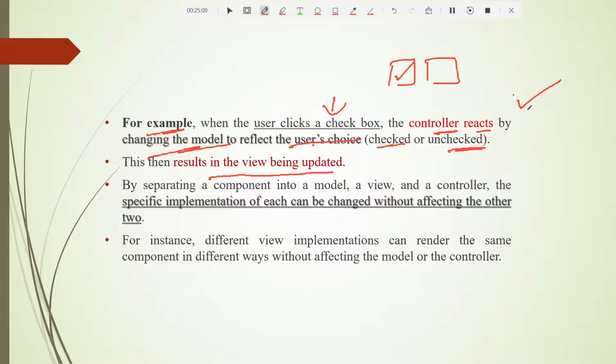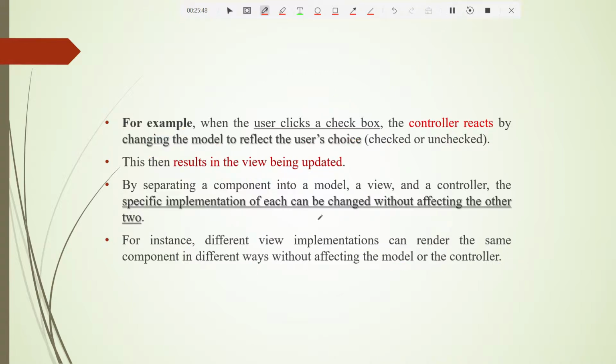So when we make changes, we can see those changes. Who takes care of that? That is the view. So by separating a component into a model, a view, and a controller, the specific implementation of each can be changed without affecting the other two. In Swing, since it uses the MVC architecture, it becomes very easy to change only the view part, because the other two parts are not changed. For instance, different view implementations can render the same component in different ways without affecting the model or the controller. See, the same thing I have told, they are also discussing here.